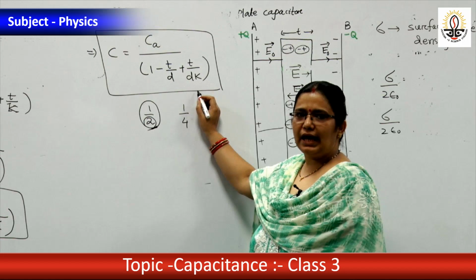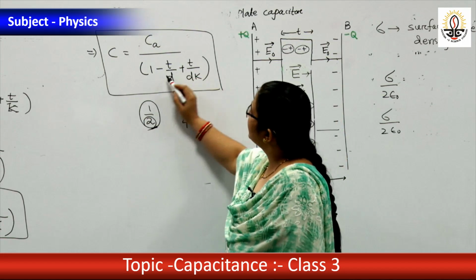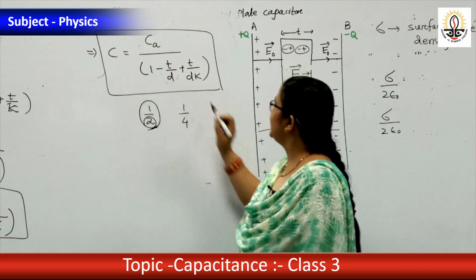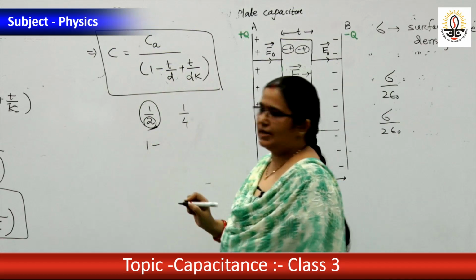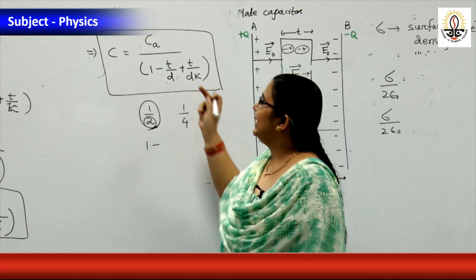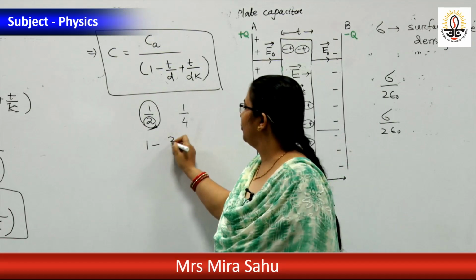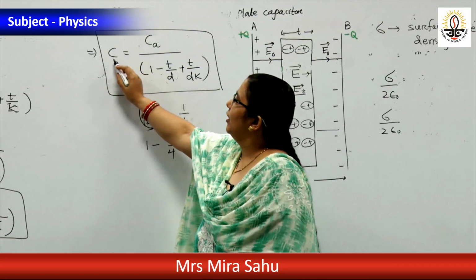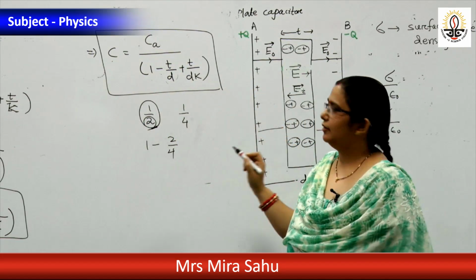As we all know, dielectric constant value is always greater than 1. T is less than D. Suppose D is 4 cm, T is less than 4, let it be 2 by 4. I am explaining whether C is more or Ca is more, just in a simple way you understand.